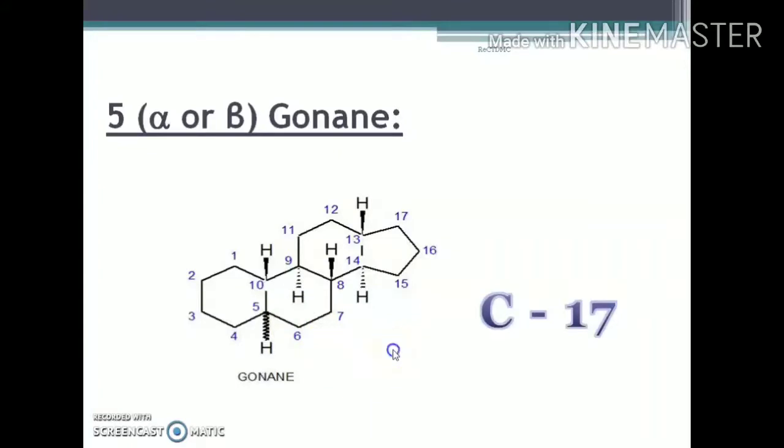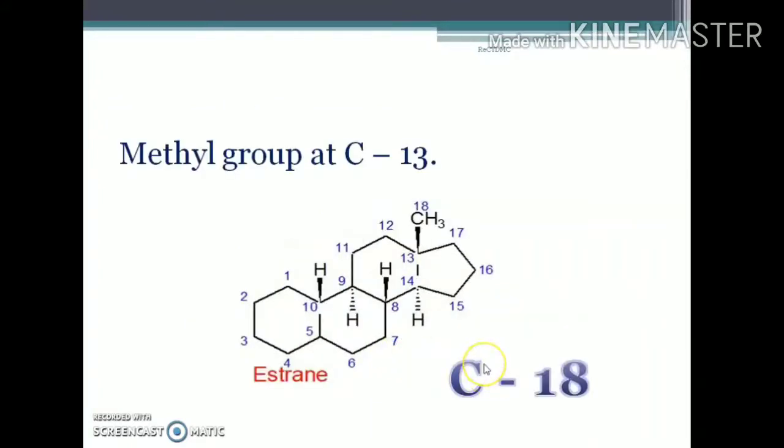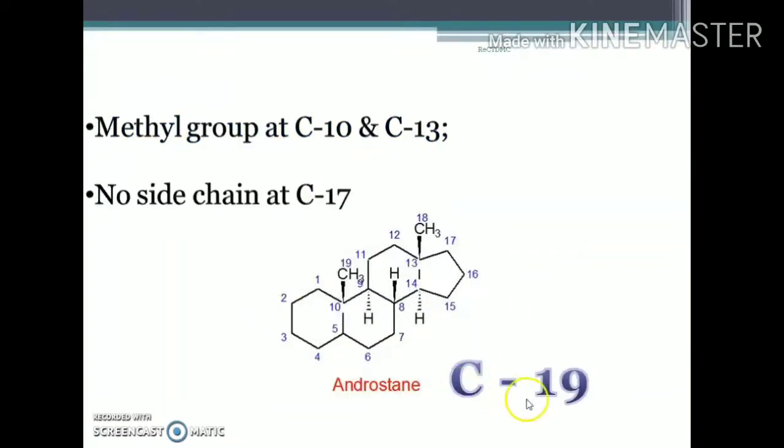Now, if the total number of carbon atoms present in the steroid is 18, then it is given the name estrane, E-S-T-R-A-N-E. This estrane nucleus is present in estrogens. That is why it is named estrogens; it comes from estrane. And then if there is one more carbon atom, if the total number of carbon atoms is 19, then the name is androstane.